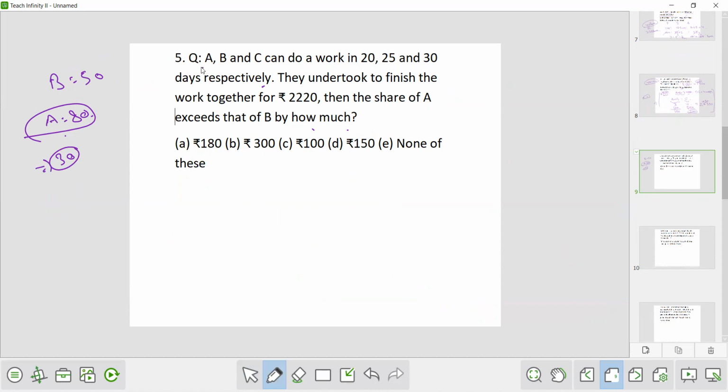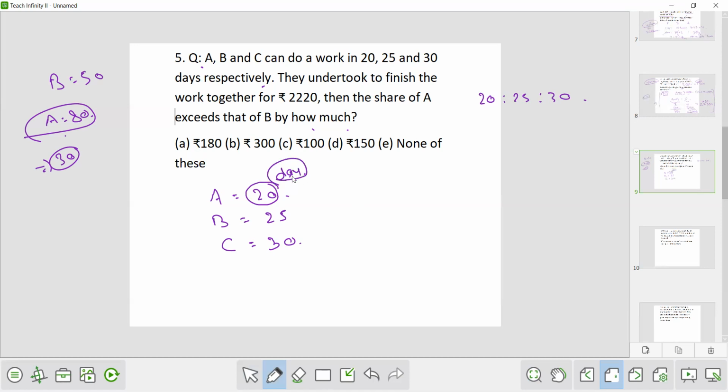Now A, B, C can do a work in 20, 25 and 30 days. So the share will be divided in the ratio of their efficiency or how much work they have done. So how will we calculate it here? It is given that A can do the same work in 20 days, for which B takes 25 days and C takes 30 days. So you will not say that the share will be divided in the ratio 20 is to 25 is to 30. No, here it is saying that A takes only 20 days to complete the work.